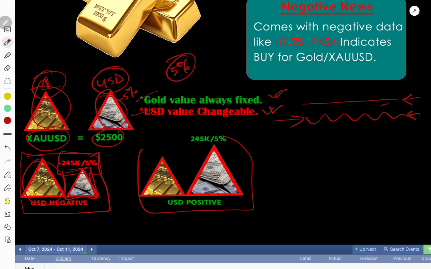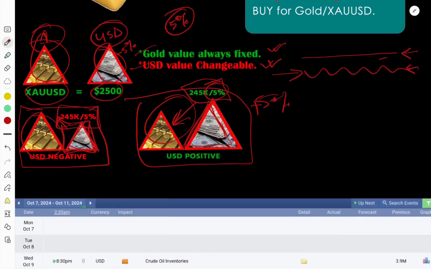And the same around there. That means if USD comes with positive value, 5% plus 5% with green data like that, USD will be bigger than gold. The opposite of the previous one: USD will be bigger than gold, then gold value will decrease at this moment. Gold value is increased at that moment and decreased at this moment. That's why we have to sell gold if data comes with positive value. Okay, hopefully you understand. If you have any confusion, you may check our previous fundamental analysis.